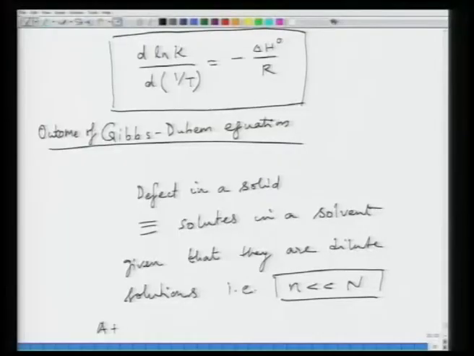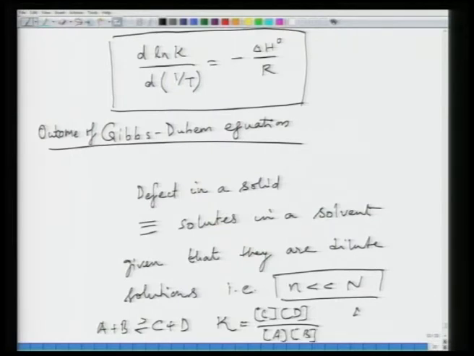So basically the formalism that we have established here is that you write a chemical reaction. So, A plus B is equal to C plus D, and you write K, which is the concentration of C, concentration of D, divided by A multiplied by B, and delta G is equal to minus RT ln K. So, basically K is equal to exponential of minus delta G naught divided by RT.